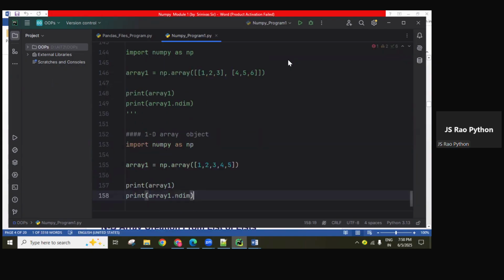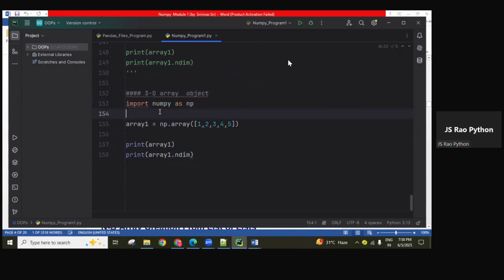And next, I want to create a three-dimensional array object. So how do you create a three-dimensional array, guys? Already in the last session I created it, just I'm giving the revision. This point is important. Three-dimension means the first array requires three inputs, guys. Input 1 is what? Slices. Input 2 is what? Rows. Input 3 is what? Columns.